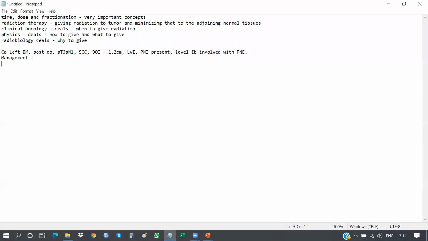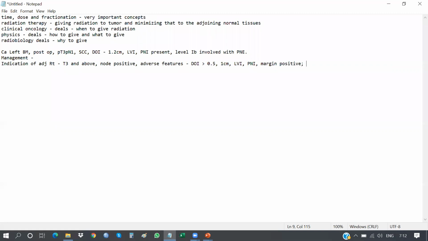What I was saying, indications of adjuvant RT are T3 and above, node positive, adverse features, which include DOI greater than some say 0.5, some say 1 centimeter, LVI, PNI, margin positive.